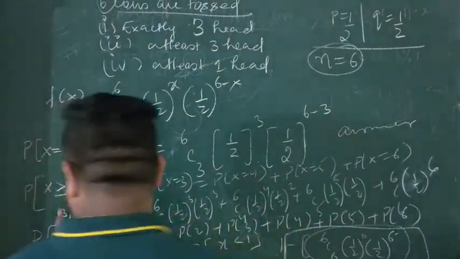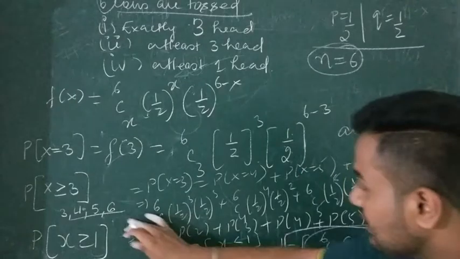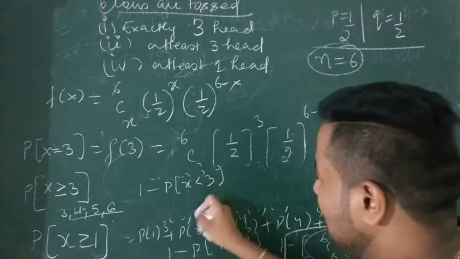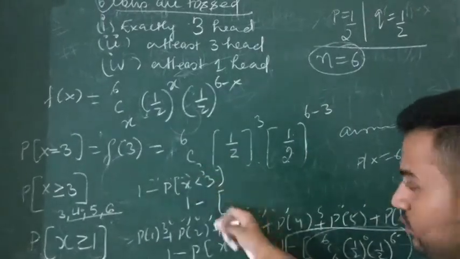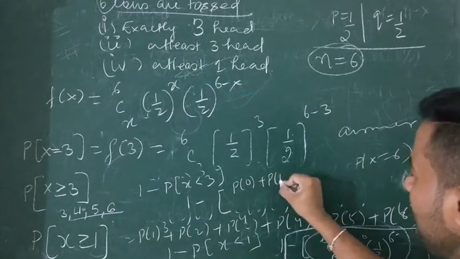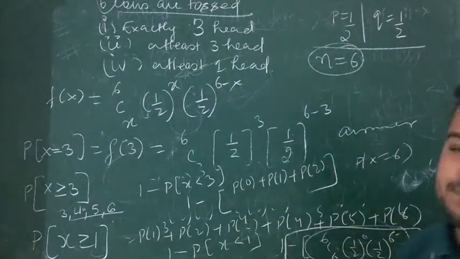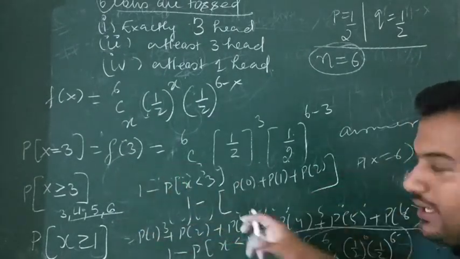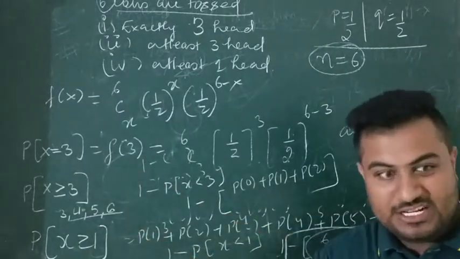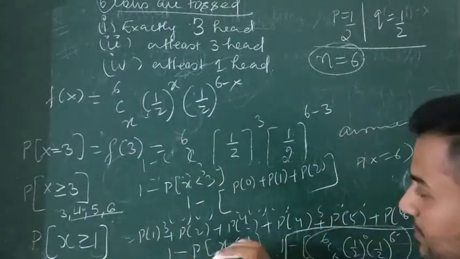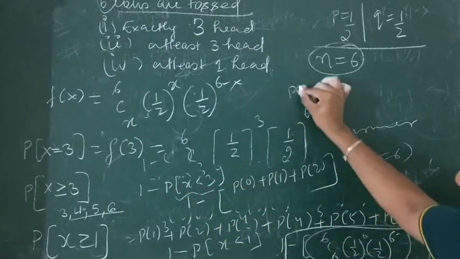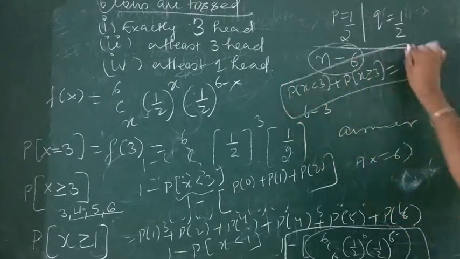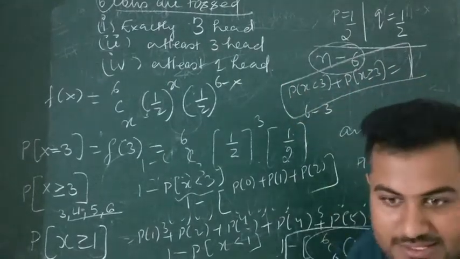Here also you can take the complement. So for p of x less than 3, rather than doing this calculation, I will do 1 minus p of x less than 3, that is 1 minus 0, 1 and 2, that is p of 0 plus p of 1 plus p of 2. That's it. Did you learn how to take the complement? Many times it will be like this: instead of many values, you take 1 minus the complement of it. That is called the complement, because the probability of x less than 3 plus the probability of x greater than or equal to 3 has to be 1. So use this concept. Did you not understand?